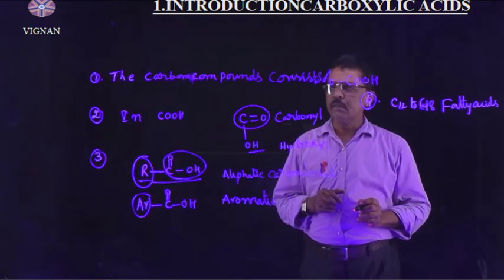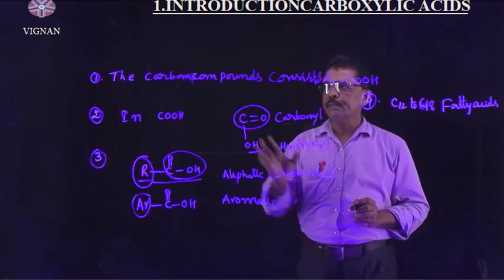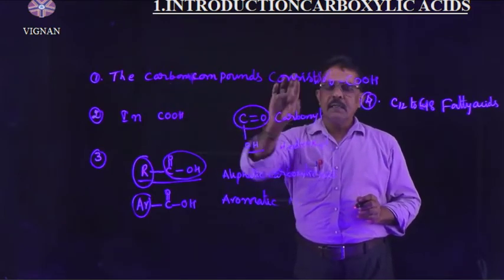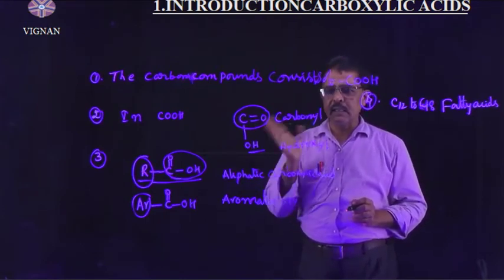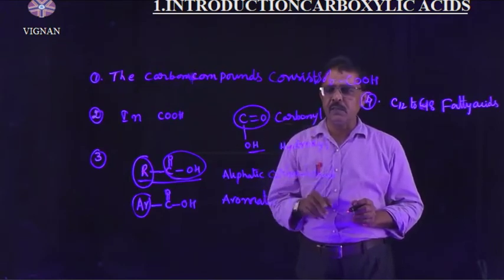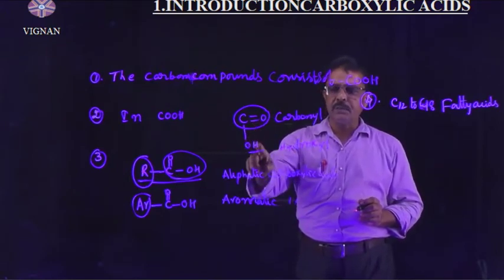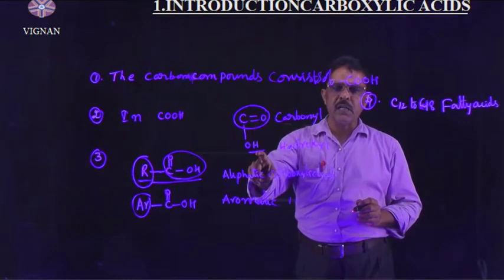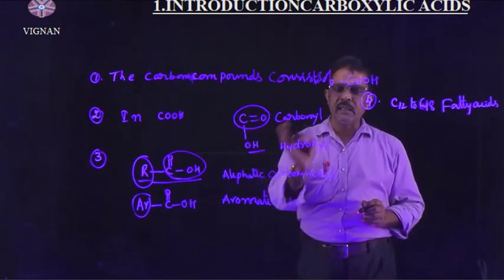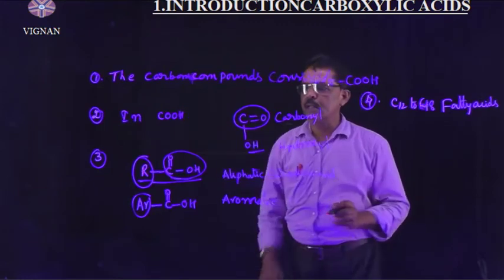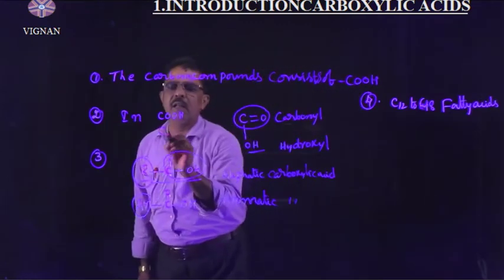Understand? So carboxylic acids are the carbon compounds containing carboxyl group as the functional group. In carboxylic acids, there are two functional groups: one is the carbonyl group and another one is the hydroxyl group. Carbonyl group is attached to the hydroxyl group; then these compounds are said to be carboxyl.